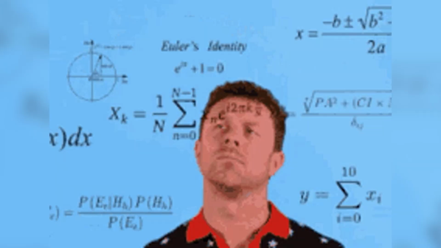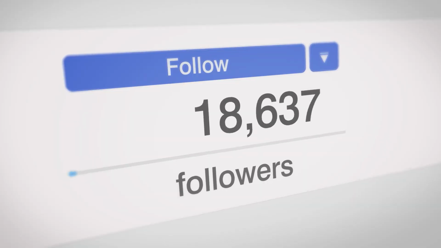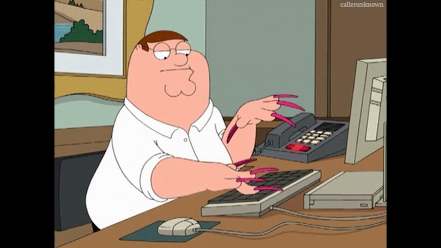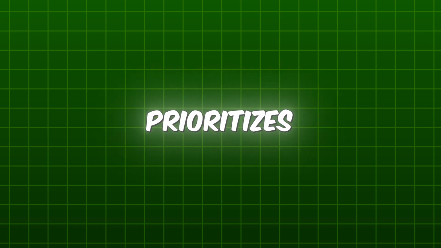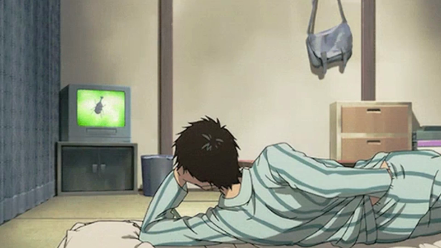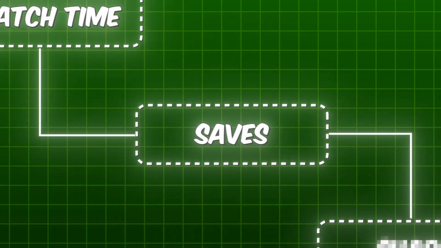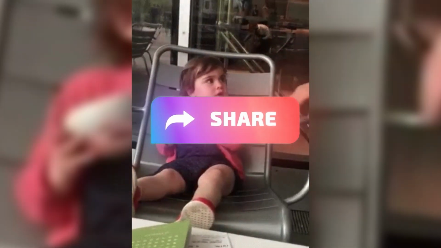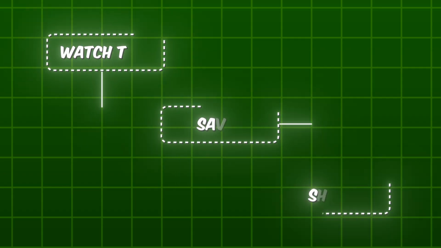Step 3. It's time to start creating posts. But to do this effectively, we need to understand how Instagram's algorithm works today if you want to go viral and grow quickly. Here's a little secret that might blow your mind. Likes don't matter anymore, or at least they're not what you should be focusing on when creating content. Instagram's algorithm now prioritizes 3 key factors: watch time, how long someone spends looking at your content; saves, how many times viewers save your post; shares, how often your content is shared to someone's story or sent to a friend. Focus on creating engaging content that maximizes these 3 metrics, and you'll see real growth.